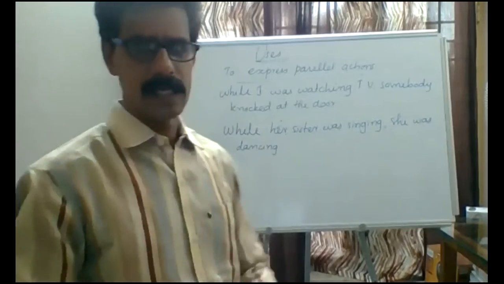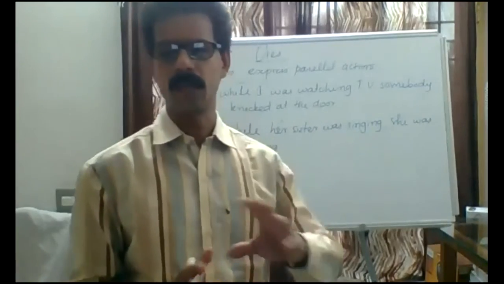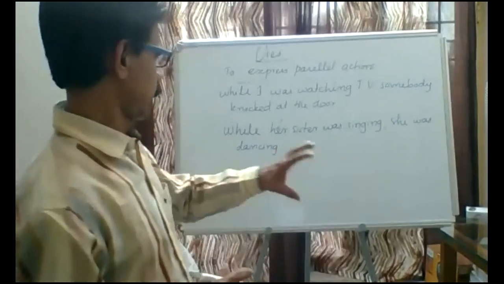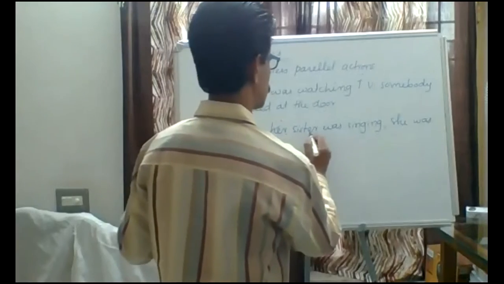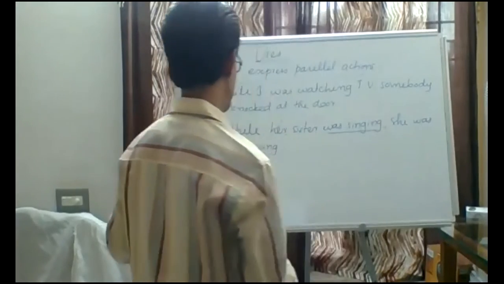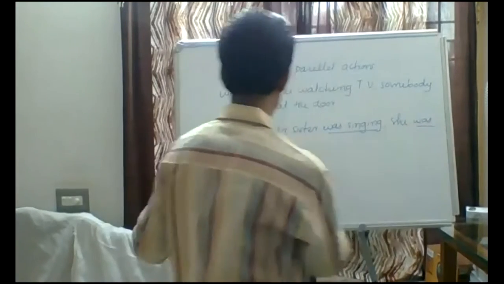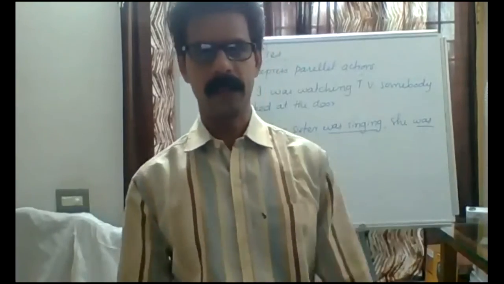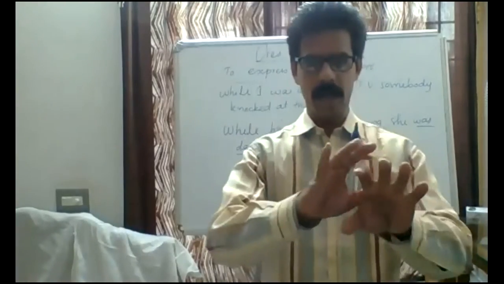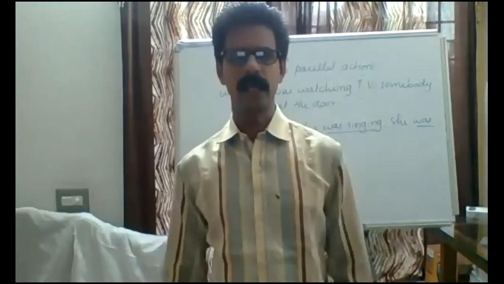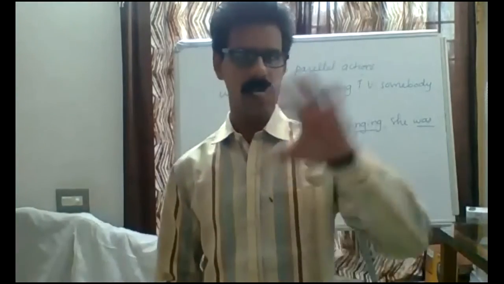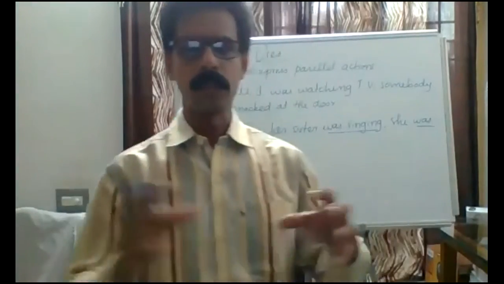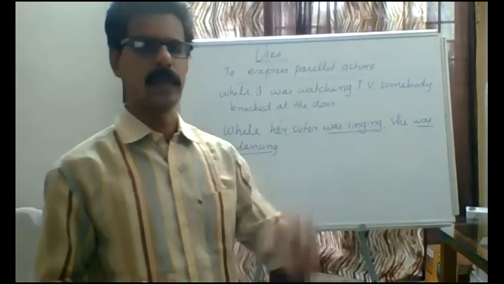Here, exactly parallelly, two actions happen for a long period. Her sister was singing one side and she was dancing another side. Two actions happened for a long time in the past, parallelly at the same time. One side singing, another side dancing. Both happened together for a long period.